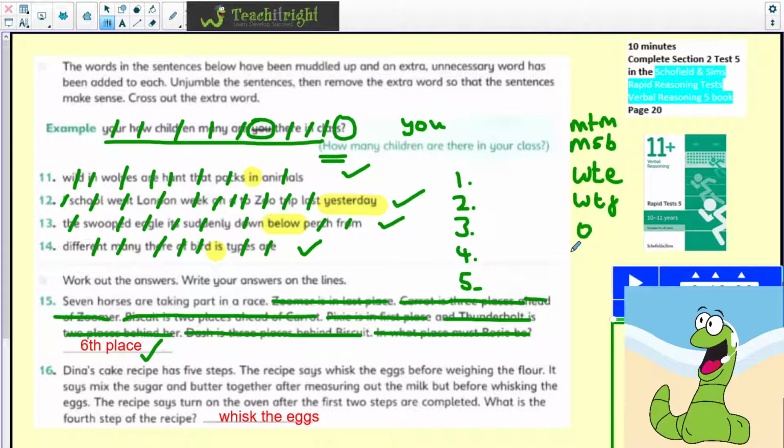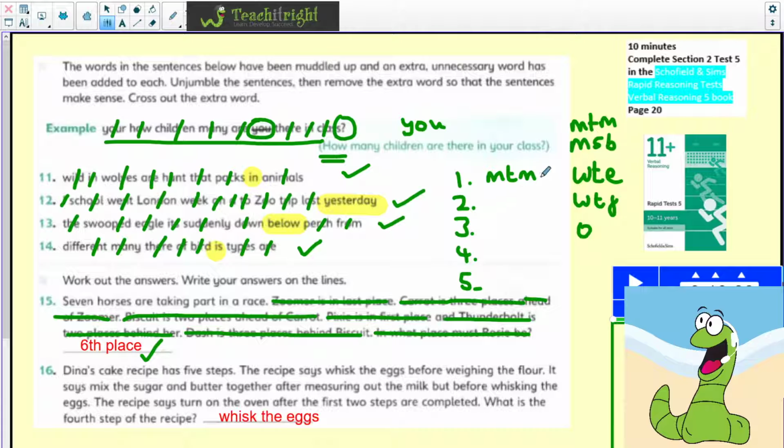And now it's all about trying to put them in their order. So it does say on the second bit that mix the sugar and butter together after measuring out the milk, but before whisking the eggs. So again, if we were to put these in order, we've got to mix the sugar and butter, but after measuring the milk. So measuring the milk, I'm going to put up here.